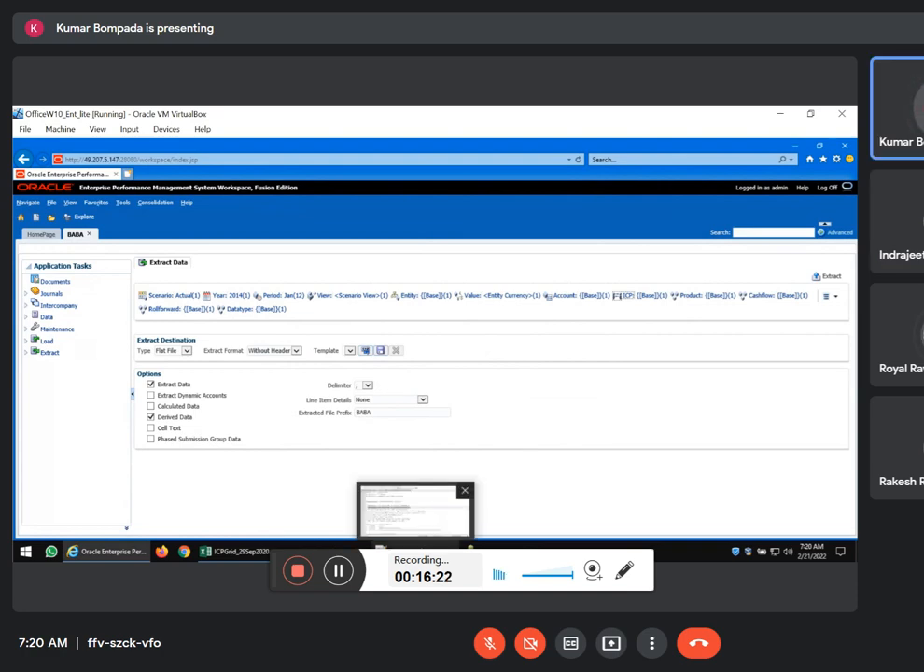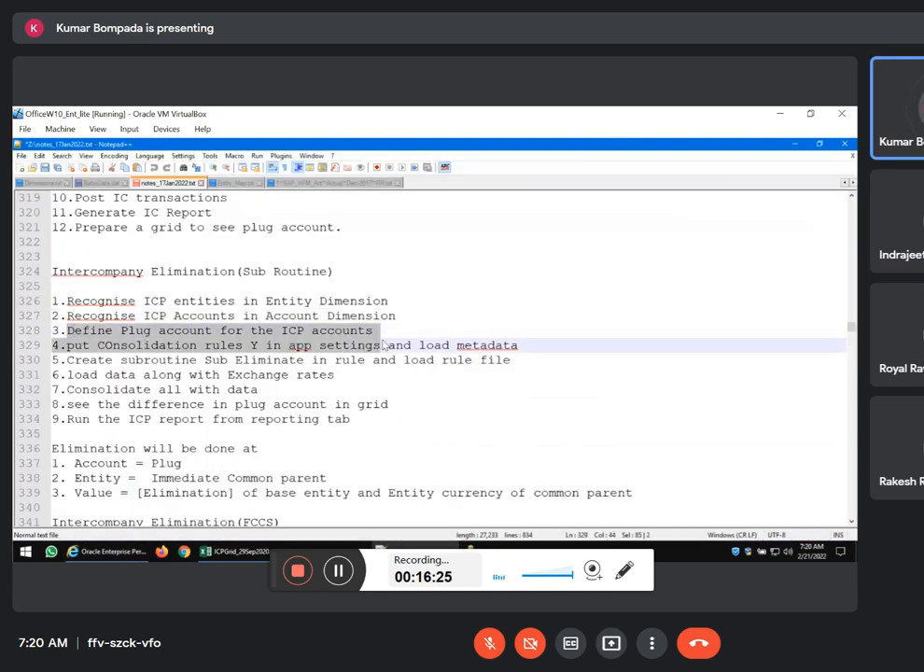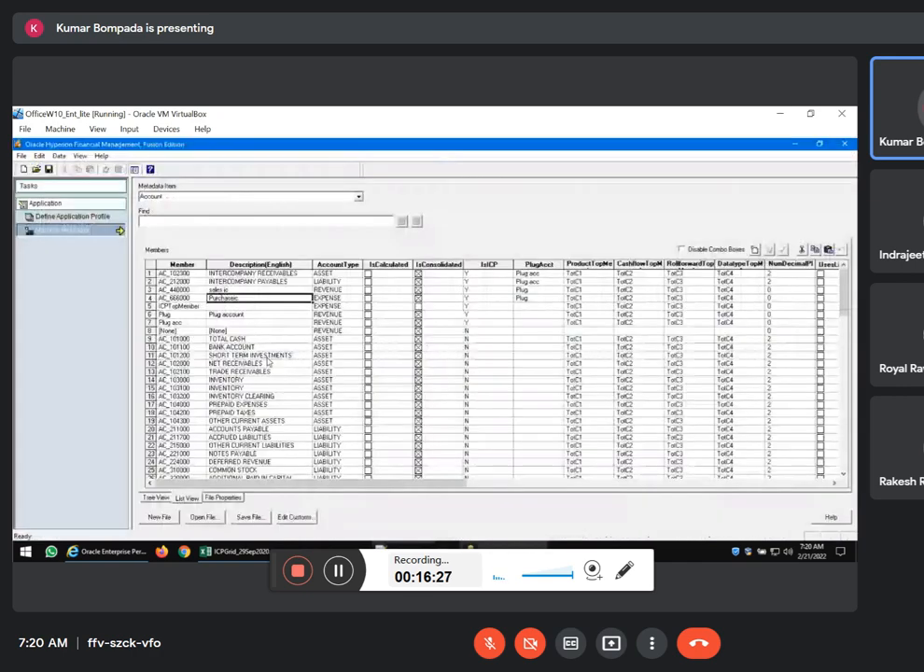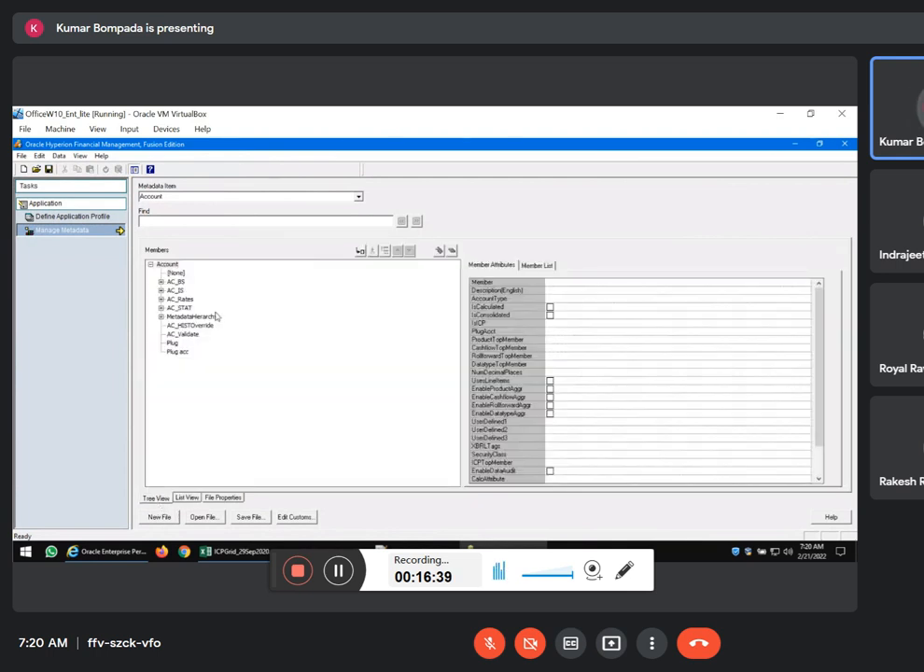Right. Next, third step: define the plug account. So here, see, I created a plug account, PLUG or plug ACC. Here I selected the account name as the plug account name. See? So for every account you see a plug account. Here we will mention the actual plug account created. What is this plug account? It is nothing but the difference between two intercompany transactions, which will be transferred to this plug account. So we create this plug account, that's it.